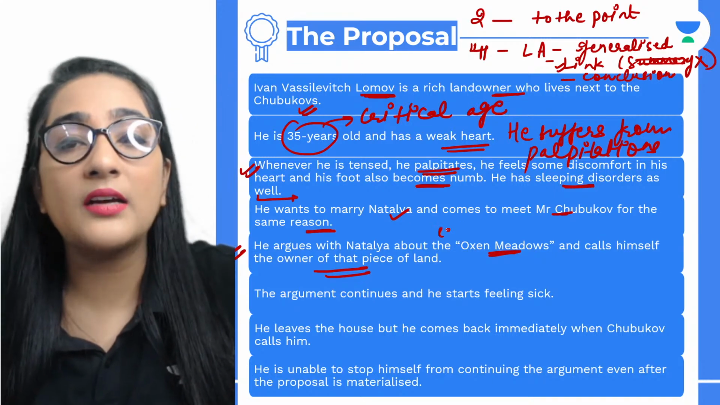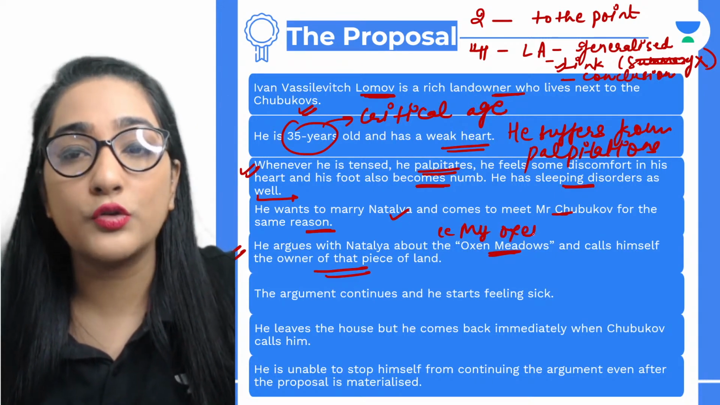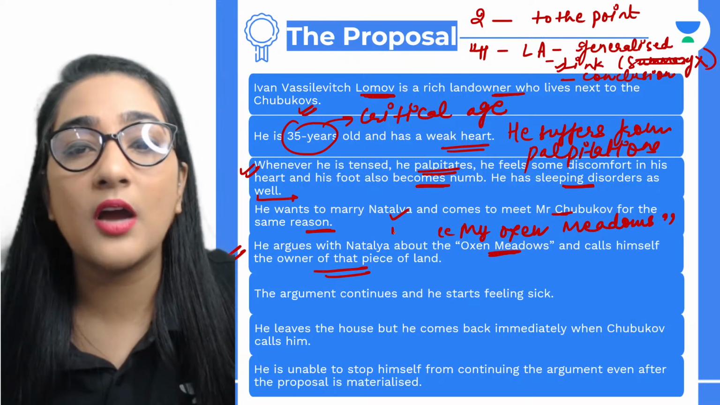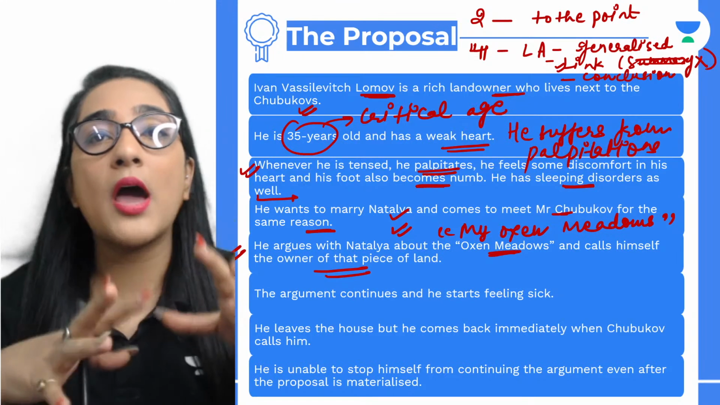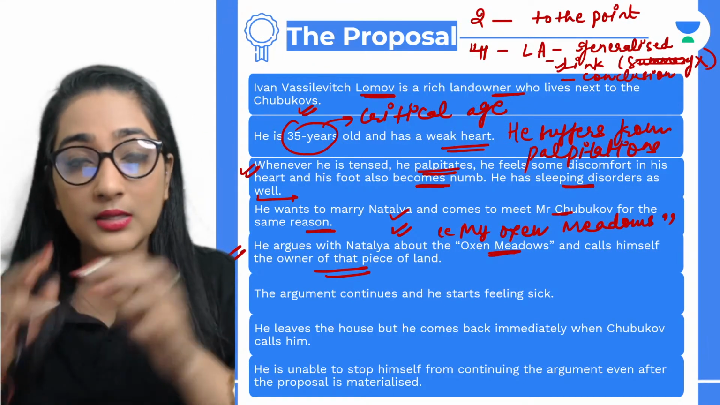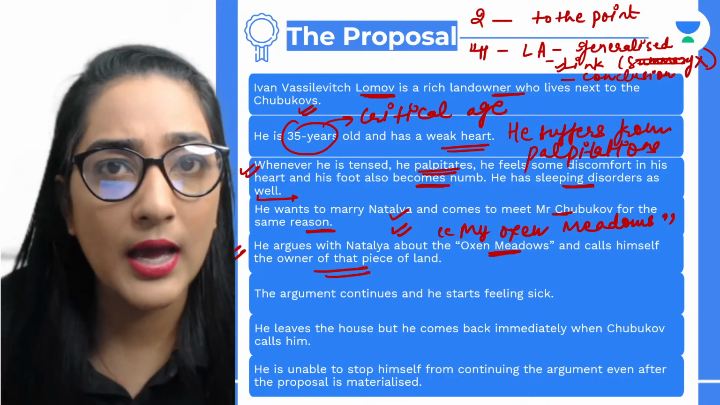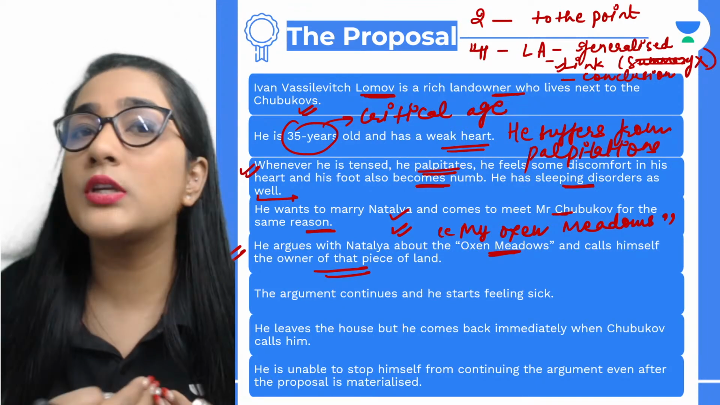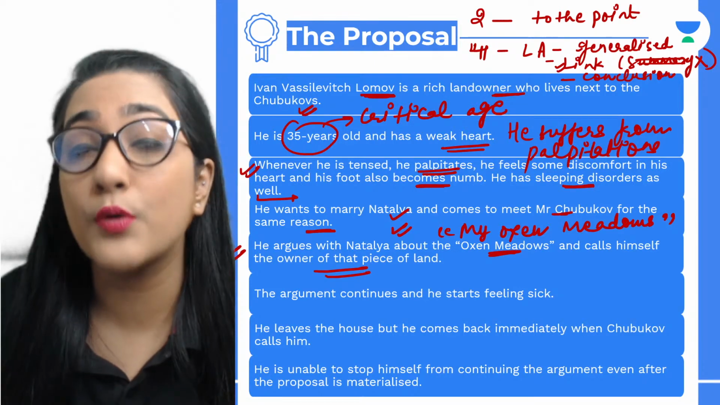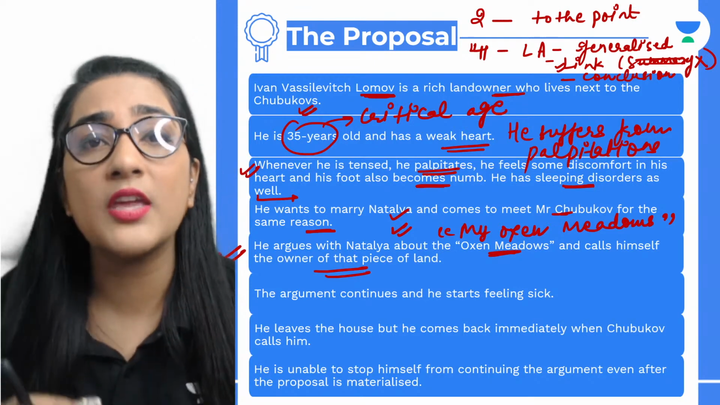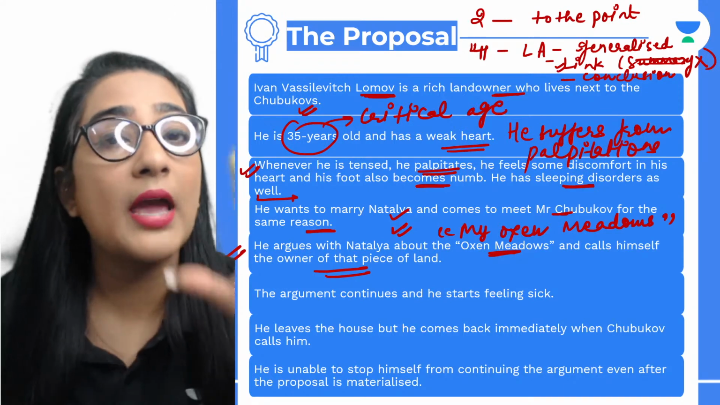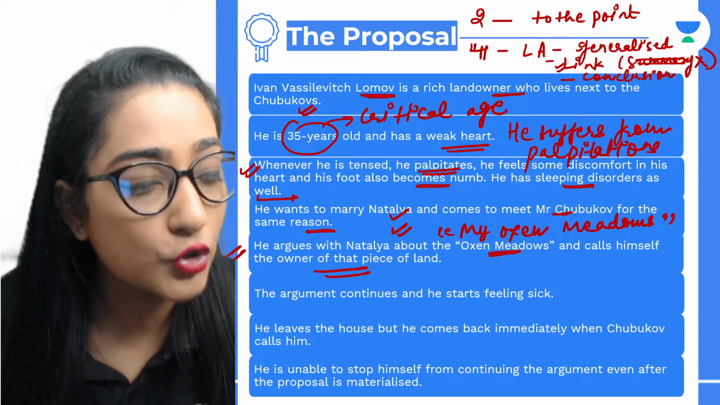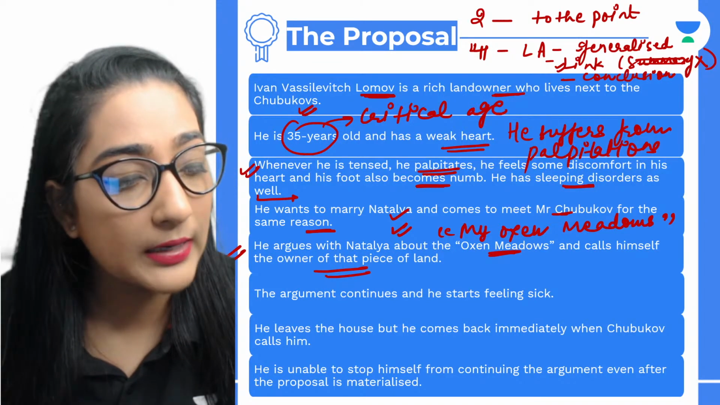So the entire thing, okay, I mentioned it yesterday also, the entire argument between them, the first argument between them started when Lomov mentions my oxen meadows. All right, this is what he says. To which Natalia actually reacted, how can they be yours? They belong to us. So Natalia was so obstinate and hypocritical, and she was so adamant in believing and agreeing that the oxen meadows actually belong to the Chubukovs and not the Lomovs. All right, is that clear, everybody?